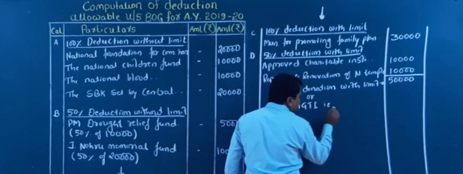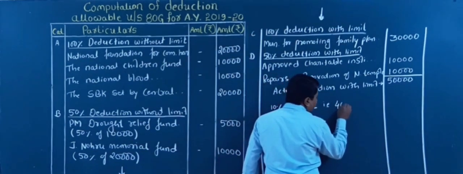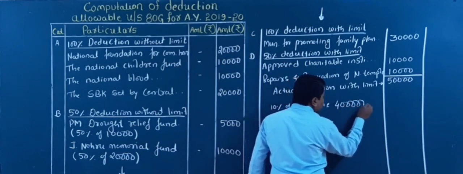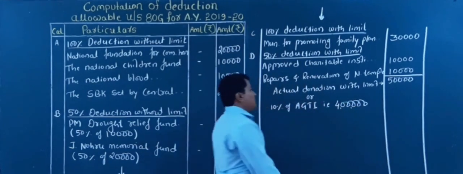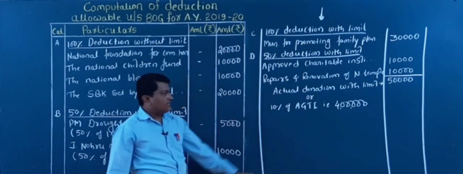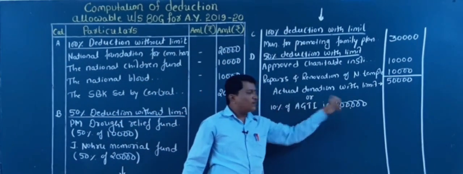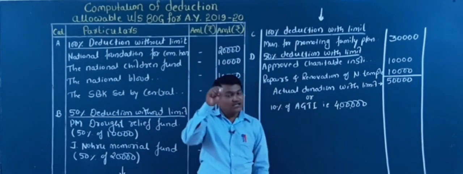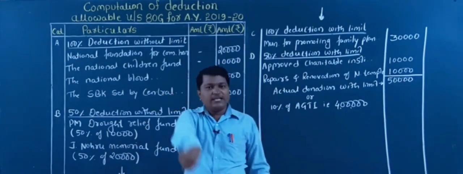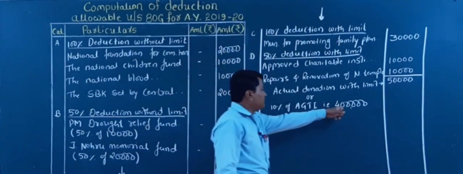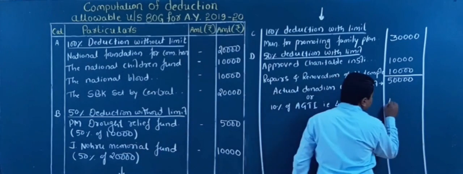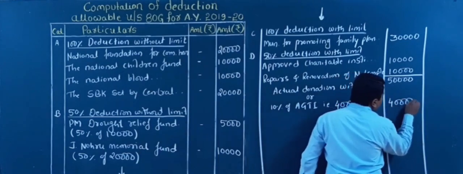What is the adjusted gross total income? It is 4 lakh. So what is 10% of 4 lakh? Yes, it is 40,000.